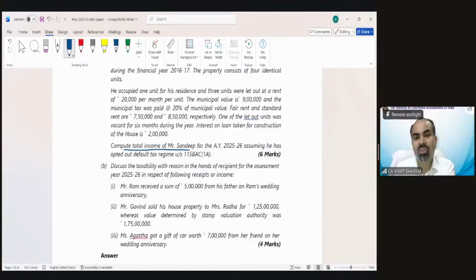Compute total income of Mr. Sandeep for assessment year 25-26, assuming he has opted out of the default tax regime. So the optional tax regime is applicable.